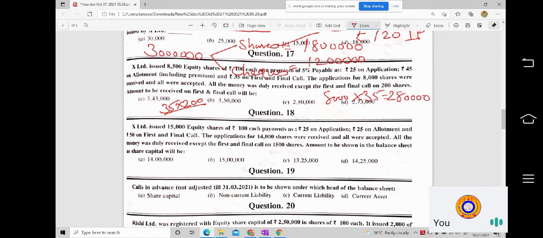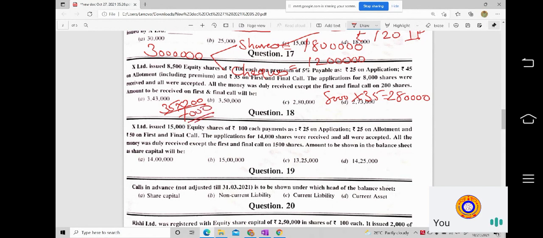Now, what is the amount that you have not received? That means on 200 shares you didn't receive the amount they say. So 35 rupees on 200 shares, what will be the amount? Very good. Yes. So that means 7,000 rupees.